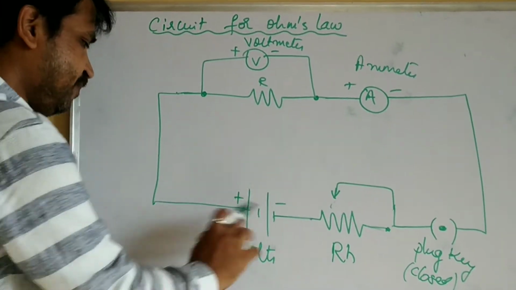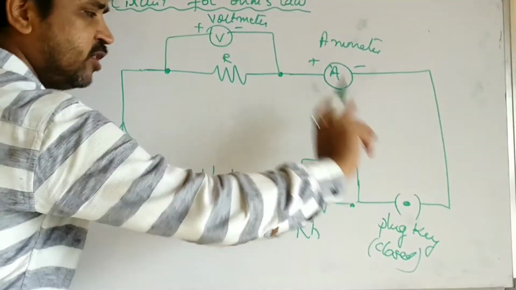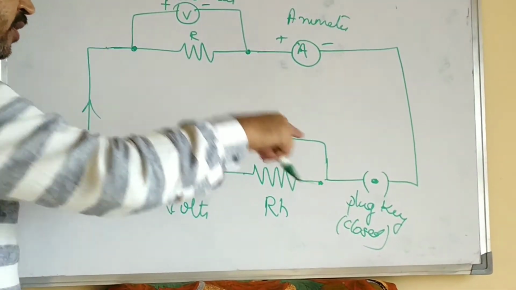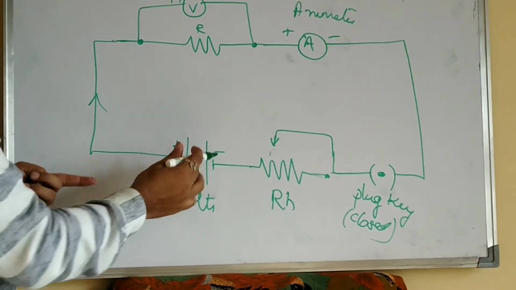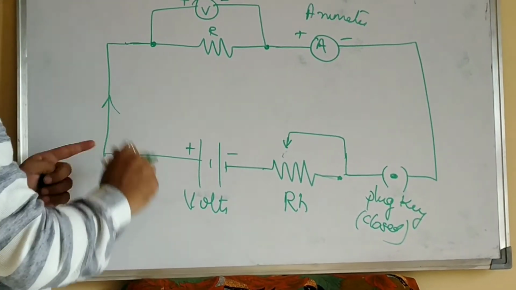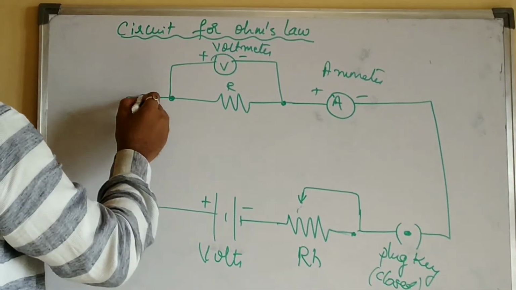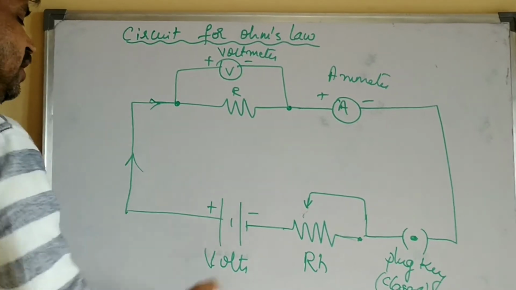Now see here. This is the battery, right? I have switched on this switch, which means it is closed, so current has to flow. If I switch on the battery, what happens? It will supply the current. Now the current will come here. Now it is flowing in the resistance. Now current is flowing in the resistor, right?